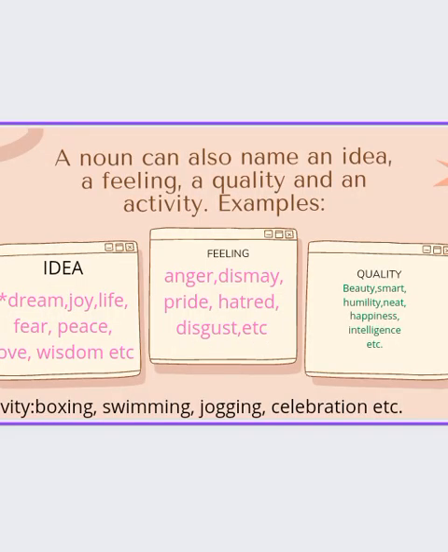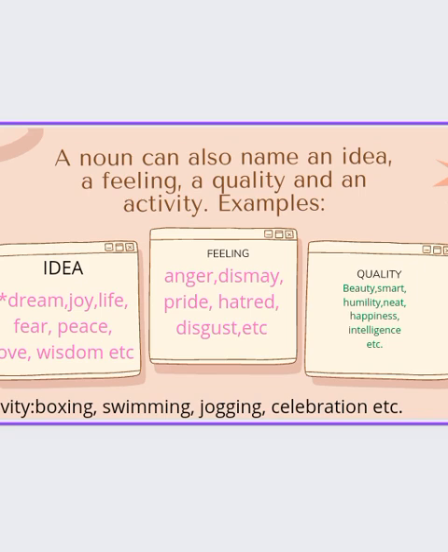A noun can also name an idea, a feeling, a quality, and an activity. I'm repeating again. It is not only the case that nouns are naming people, places, things, and animals. They can also name an idea, a feeling, a quality, and an activity.